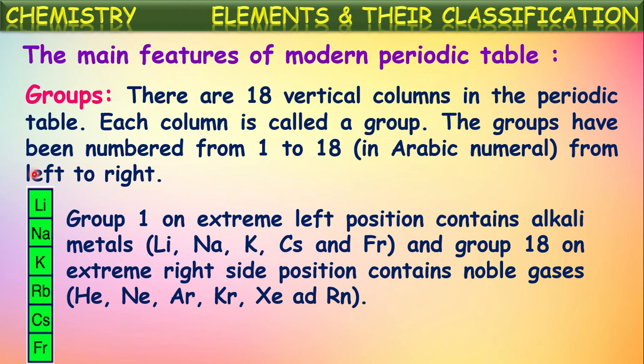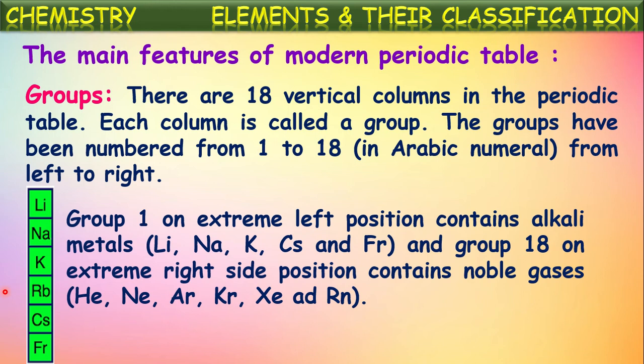Why they are called so, we are going to learn in the next sessions. These elements form bases which are soluble in water, and bases which are soluble in water are called alkalis. So these elements form alkalis, and these metals are called alkali metals. The first group elements in the modern periodic table are called alkali metals.